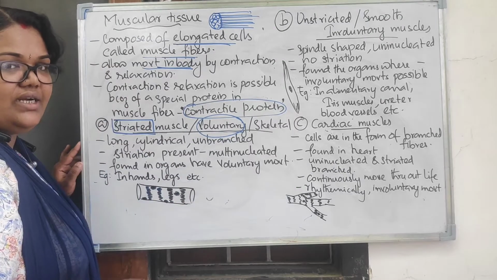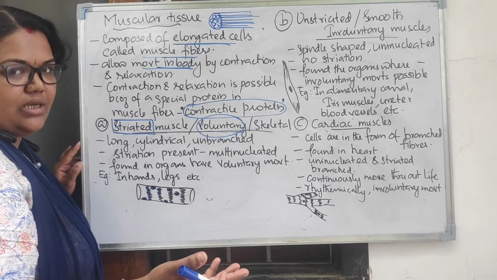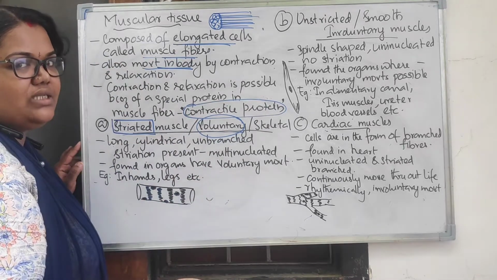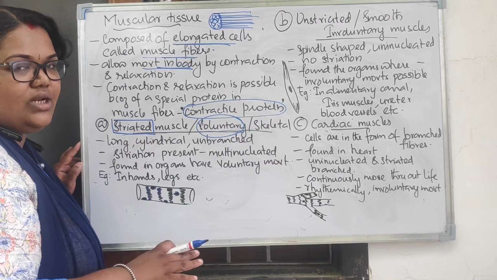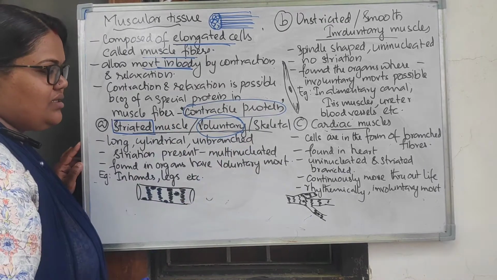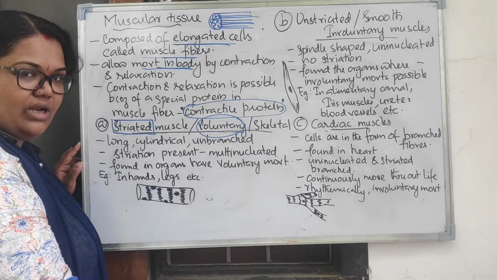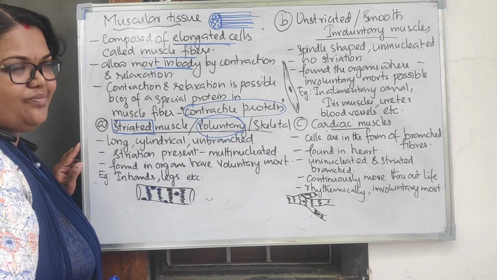And where you can find it, it will be found wherever voluntary movements are possible. जिधर voluntary movement possible है, all those muscles are actually made up of this type of tissue, and this is actually associated with the skeletal system. इसलिए उसको skeletal muscles भी बोलते हैं. For example, in our hands, in our legs, wherever it is, you can see that type of muscle.